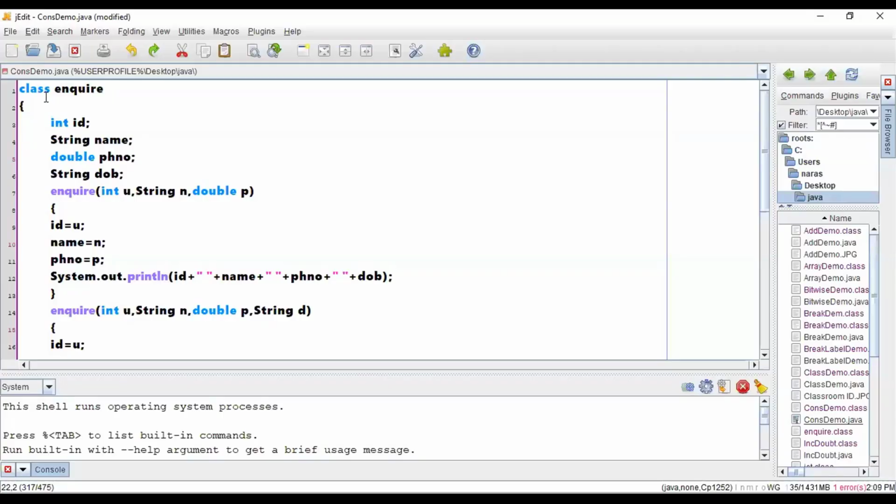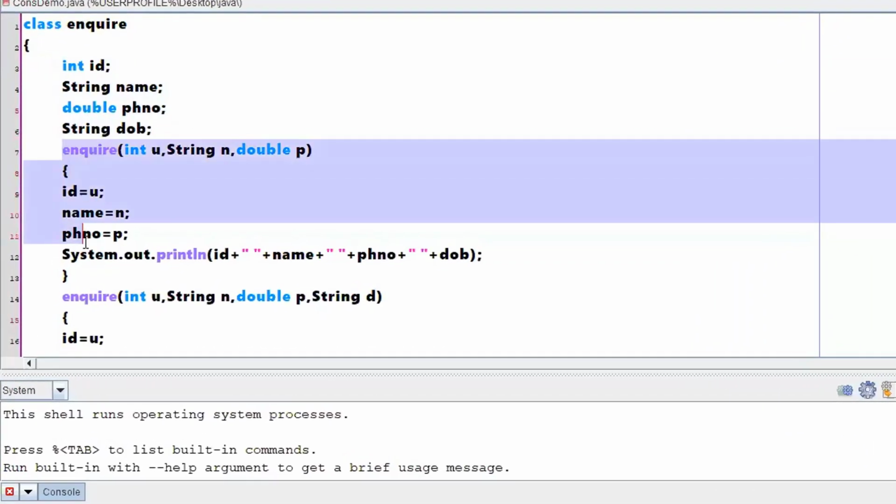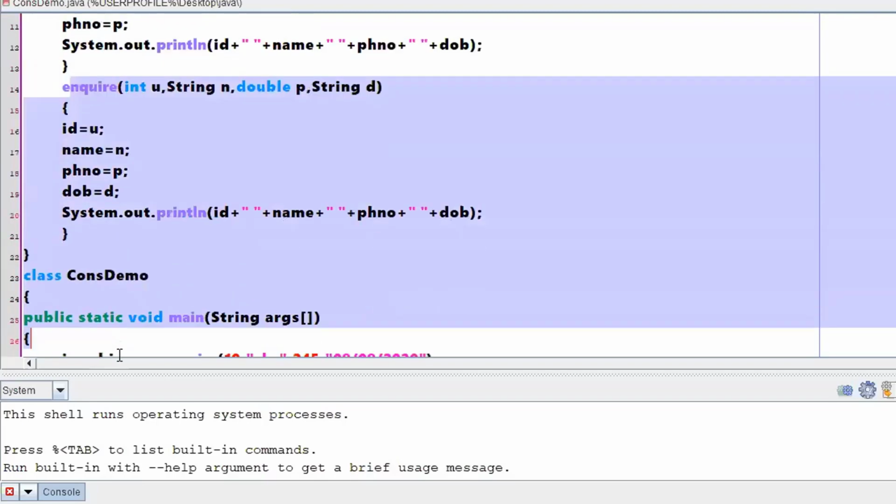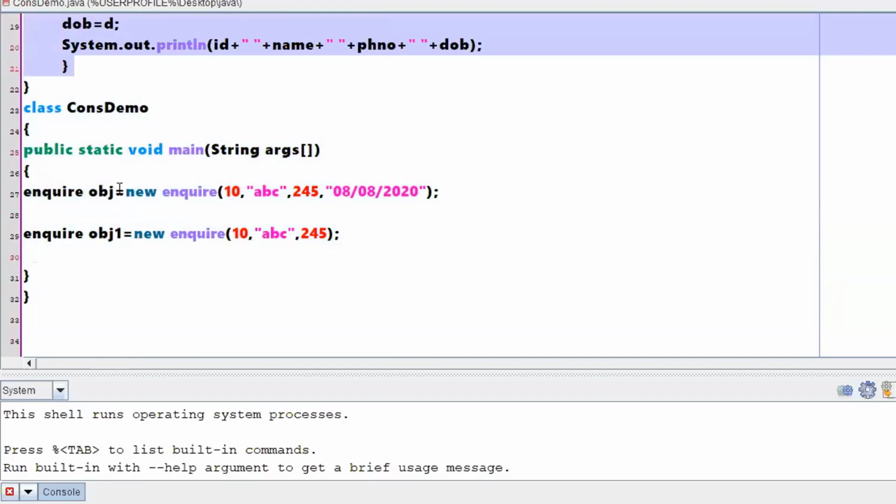So in the morning class, we have declared one class called enquiry, and we have said there were a few instance variables with respect to class enquiry. So we have written some constructors. One constructor was taking 3 parameters, and one more constructor was taking 4 parameters, right? So we have written a main function, and then we have created an object of that. We have said that a constructor will be executed when you are creating an object, right? And the purpose of a constructor is to initialize the instance variables, right?